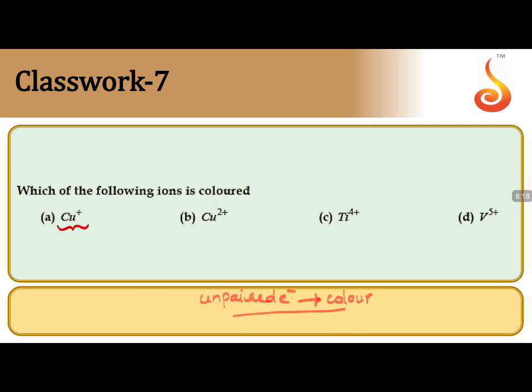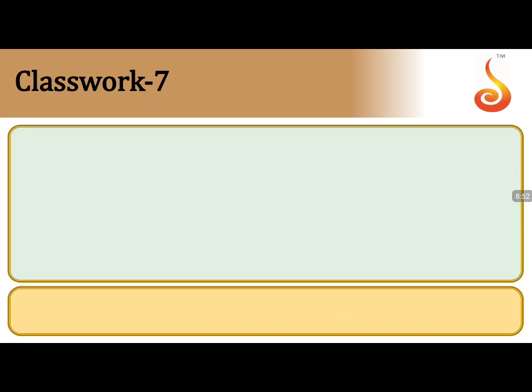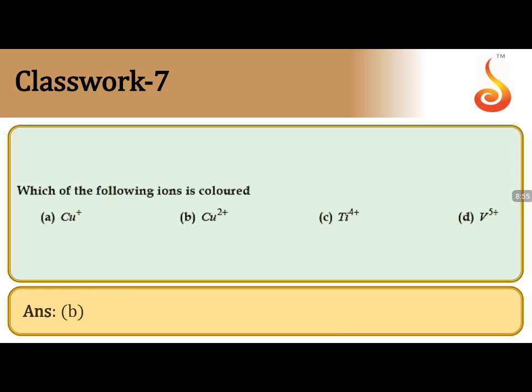By atomic number, Co3+ will be 4s0 3d10, Cu2+ is 3d9, Ti4+ is 3d0, V5+ is 3d0. So there is only one possibility: no unpaired electrons, no unpaired electrons, no unpaired electrons. The only possibility of unpaired electrons is in copper. So the only possible option in this is B. So the answer should be B. Let us see, yes, the answer is B, Cu2+.